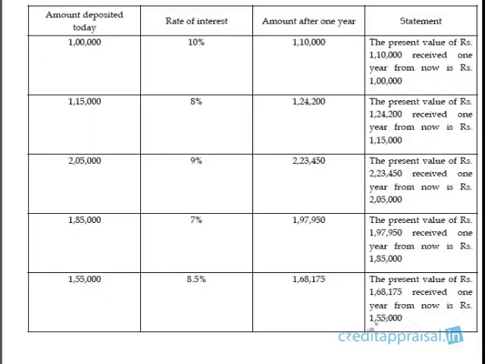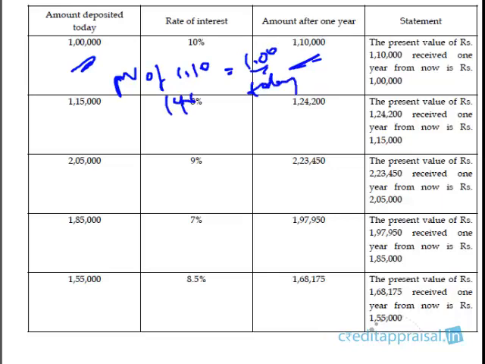So let us see these examples. We are depositing some amount, varying amounts. Rate of interest is different, and let us calculate what this amount is going to become after 1 year. So this 1 lakh, if invested at the rate of 10%, is going to grow to 1,10,000. If we want to say it in the form of a statement, what we can say is the present value of 1.1 lakh to be received 1 year from now is 1 lakh. This 1 lakh is worth today what 1.1 lakh is going to be 1 year from now. If you get 1.1 lakh 1 year later, this is equal to receiving 1 lakh today, right?